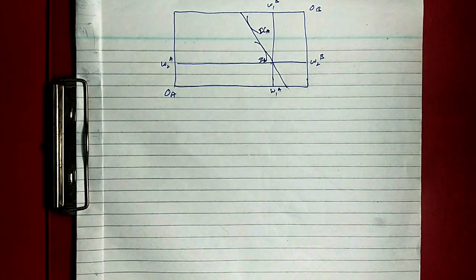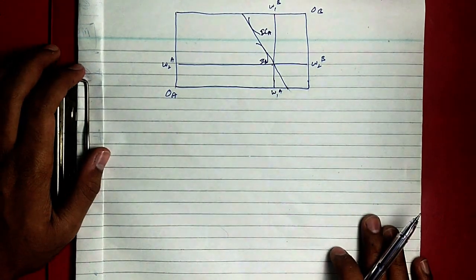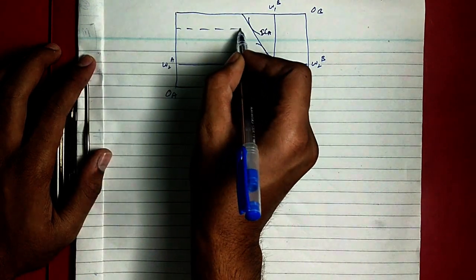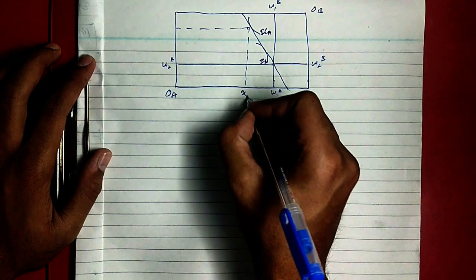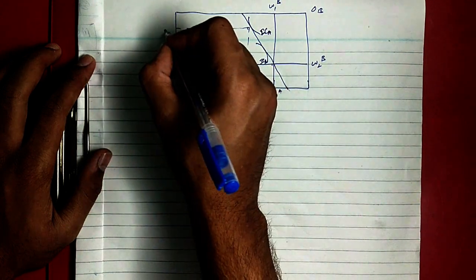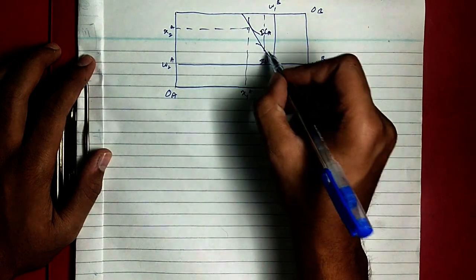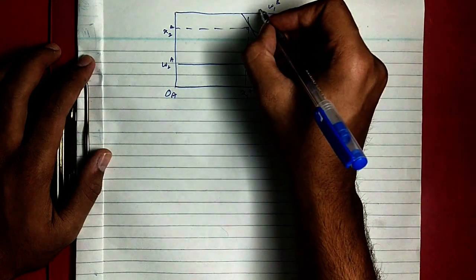That is what we are going to know about now. Now, corresponding to this, let's mark the quantities as x1A and here x2A. Similarly, for B, it will be x2B, and here x1B.